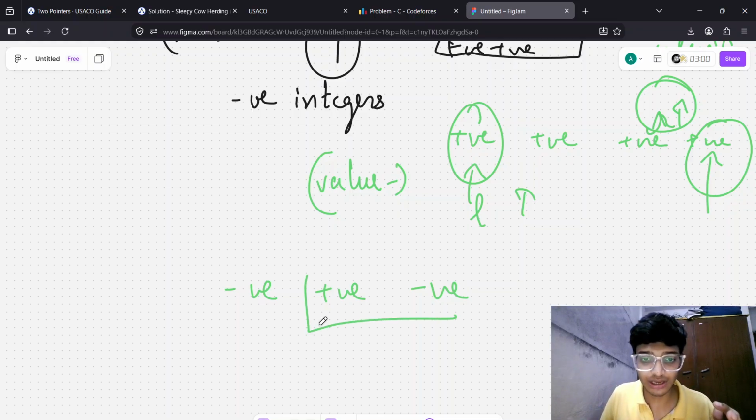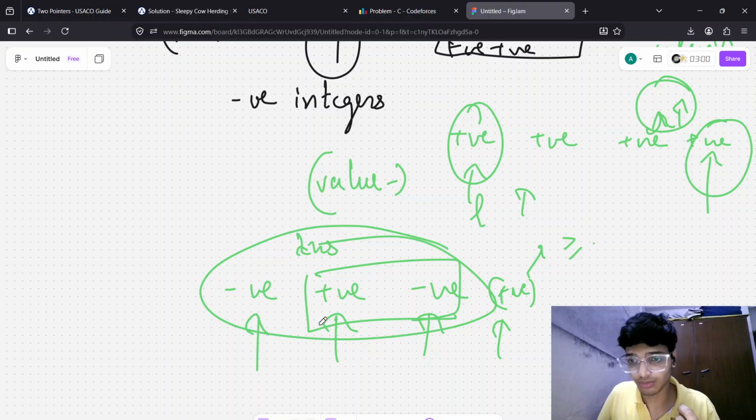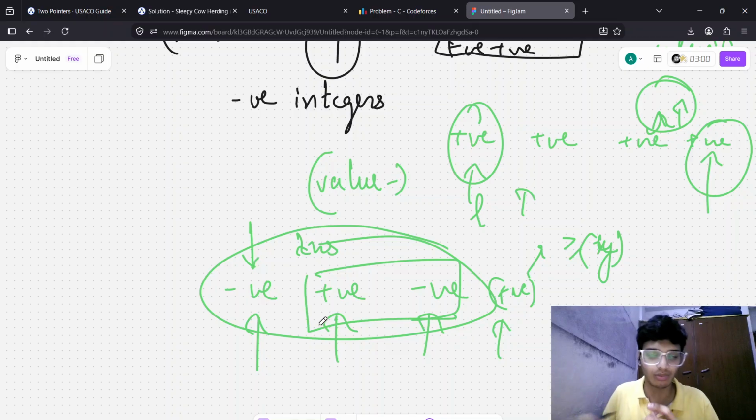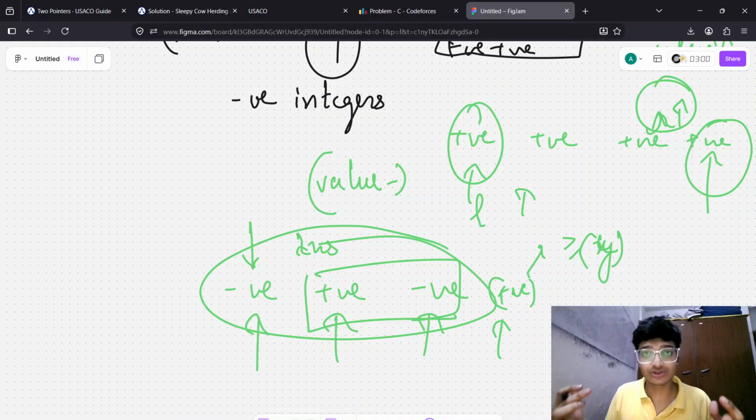Maybe the sliding window can decrease, or maybe it increases. If we take this positive one, it may increase beyond our condition. Some values are increasing and some decreasing as we move right, so you don't know where to take the sliding window. That's why monotonous behavior is needed in sliding window.